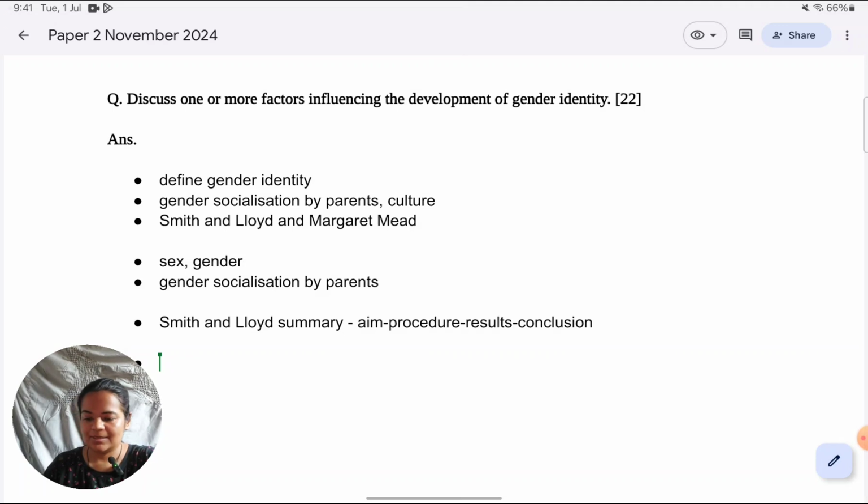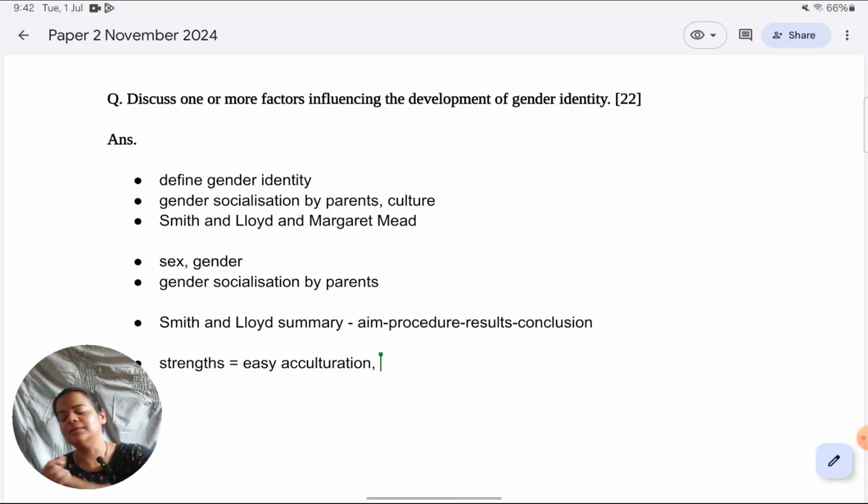Then giving the strengths and weaknesses of the argument that parents can gender socialize children and that could result in gender identity. A strength of that argument is, if that is the case, if parents can indeed socialize their children, it just makes for easy acculturation. There are certain expectations in a culture and parents can help children easily adapt to those expectations, making their living, so to say, much easier without problems. They can avoid them from facing hassles in society.